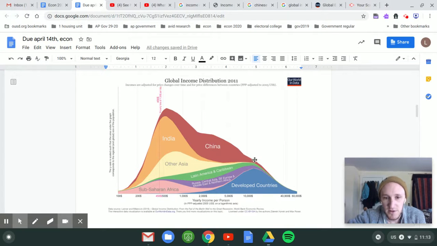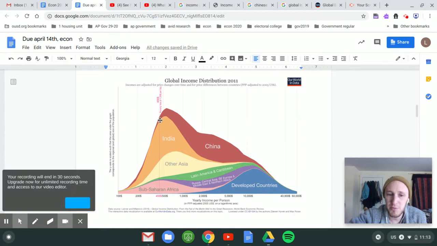And then in these other countries, 90% of the population, 95% of the population, is living below $10,000 a year. Most of China lives on less than $10,000 a year. Most of India lives on less than $10,000 a year. Most of Latin America, that's your Mexicos, your Costa Ricas, your Guatemalas, live on less than 10 grand a year, right? And then this line here, these are people living on less than $2 a day. So these are the absolute poor, okay?